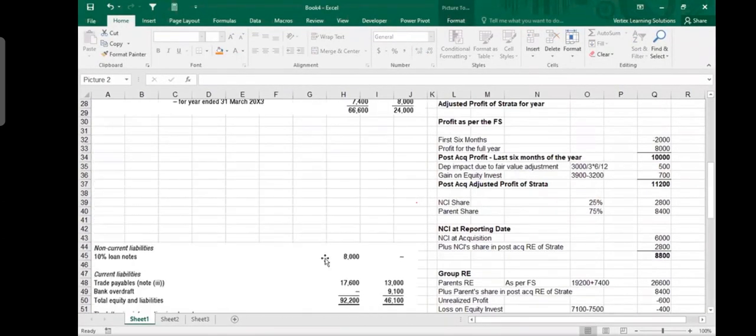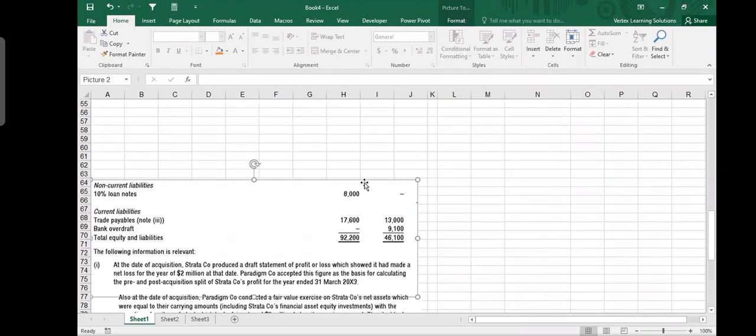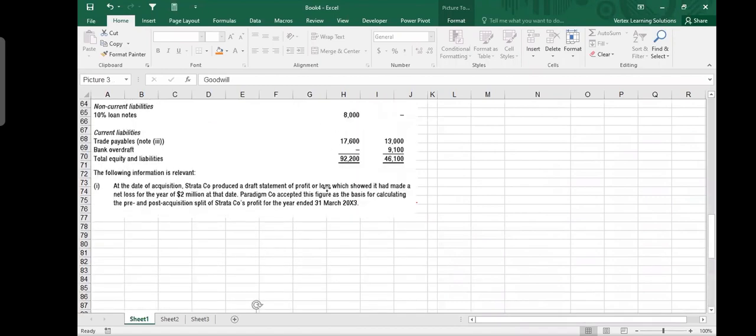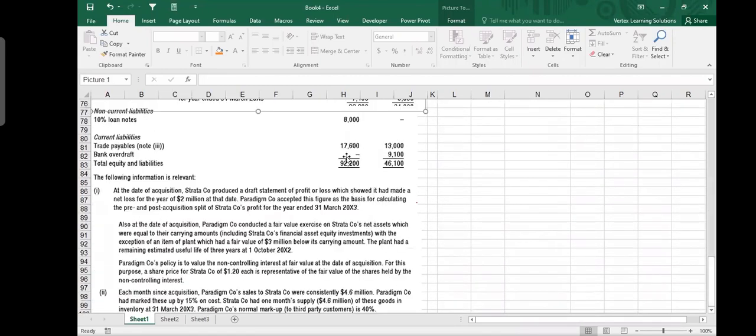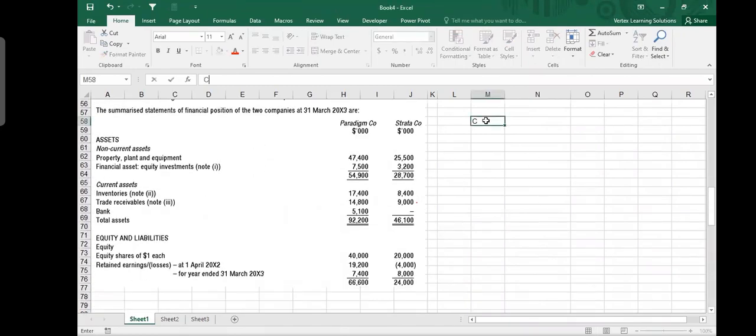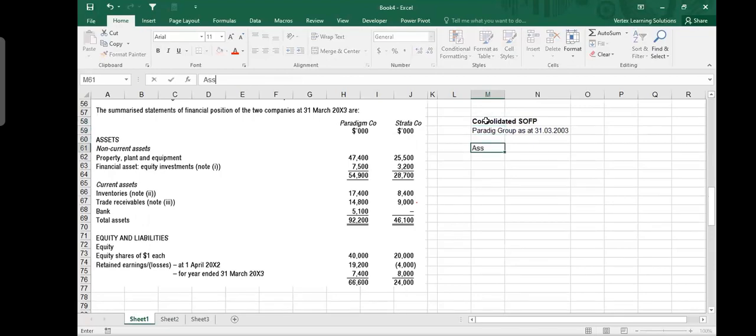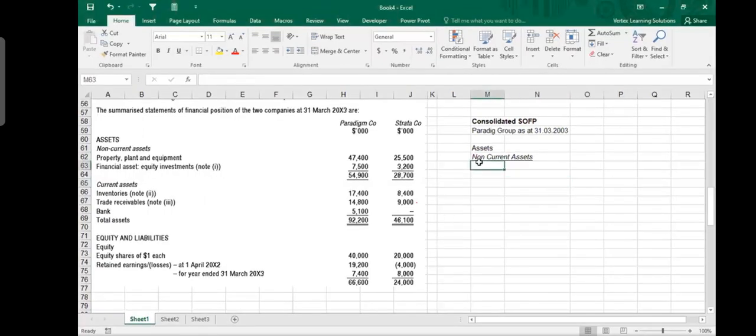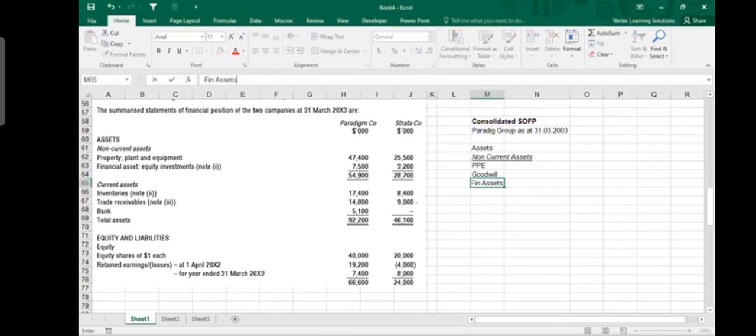Let me take it here now. Let me drag it down so that we can see these numbers clearly. This is the thing we need. And here we say consolidated SOFP for Paradigm Group as at 31st of March 2003. First thing is going to be assets, and within assets we have non-current assets. We have here PPE, property, plant and equipment. And by the way, immediately you should write down goodwill. You do not see goodwill in the individual financial statements, but in the group financial statement, you write down goodwill after PPE, and then you will have your financial assets.